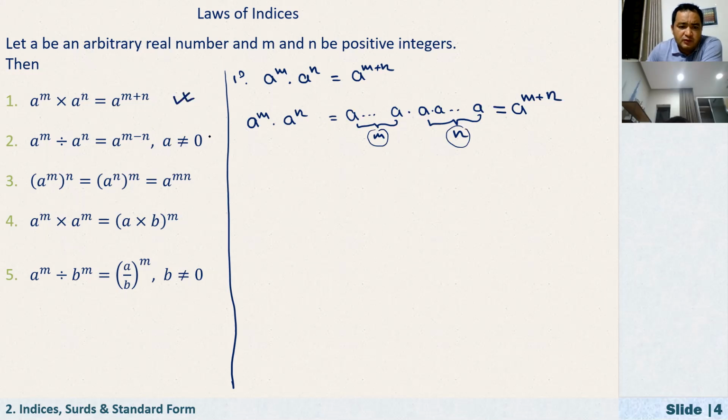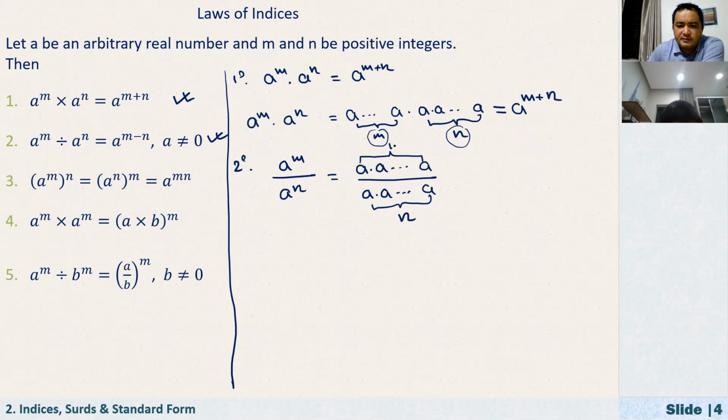In a similar way, we can prove the second one. Here, a to the power of m is divided by a to the power of n, so we have a to the power of m over a to the power of n. How many a's do we have in the denominator? Here we have n a's. And how about in the numerator? Here we have m a's, right? And we know that this is a fraction, with common factors. We can cancel them out.